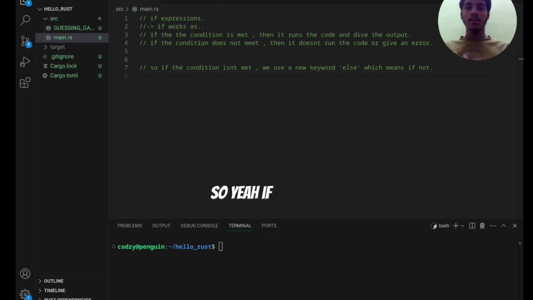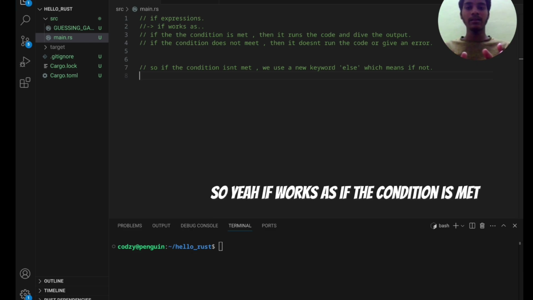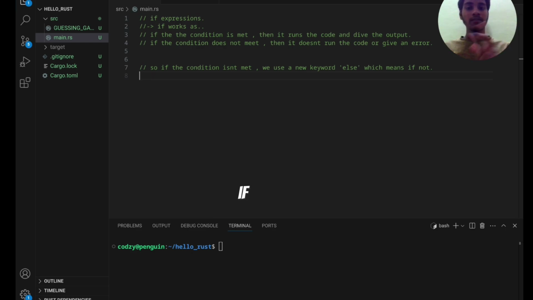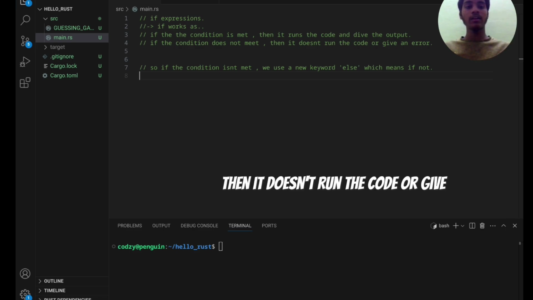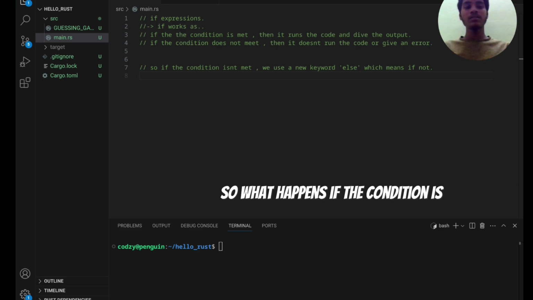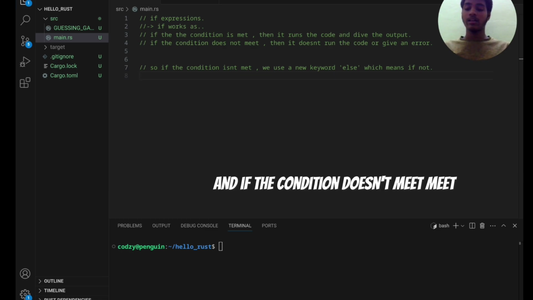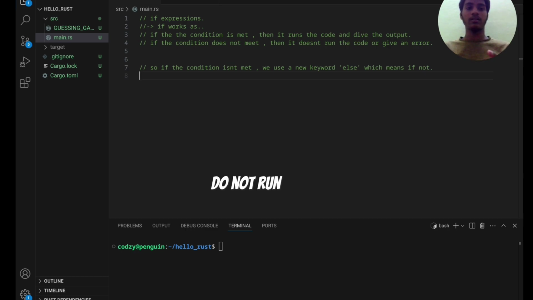If works as: if the condition is met, it runs the code and gives the output. If the condition is not met, then it doesn't run the code, or it would probably give us an error. So these are the two main points.